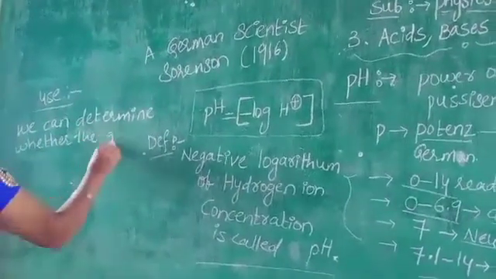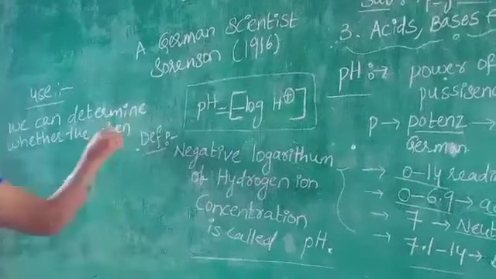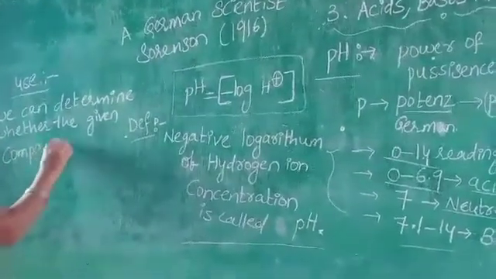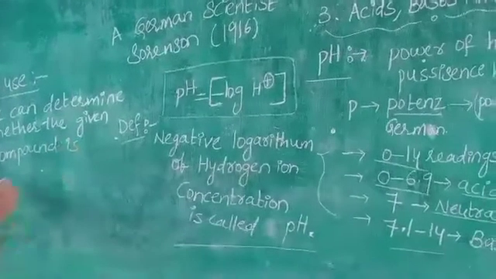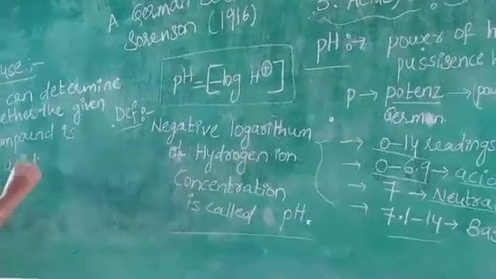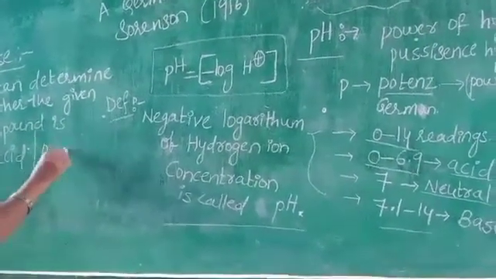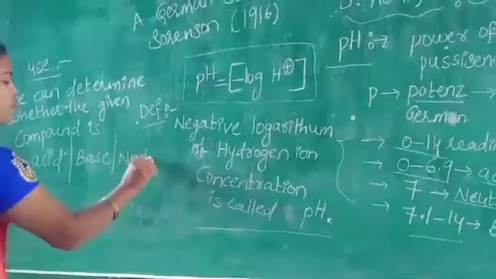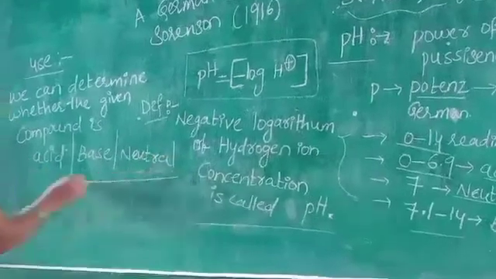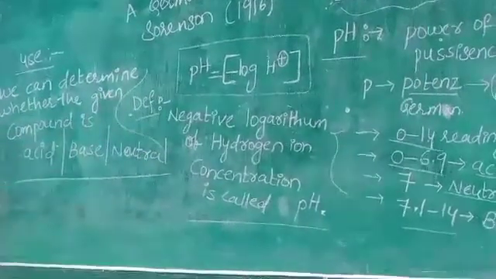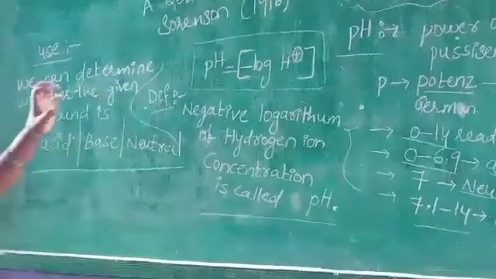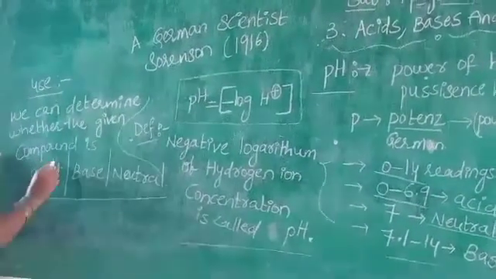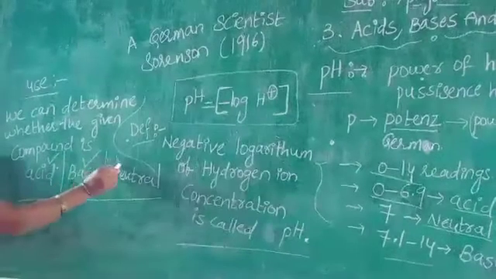the given compound is acid or base or neutral. What is the use of pH? By using this pH, we can determine whether the given compound is an acid or base or neutral.